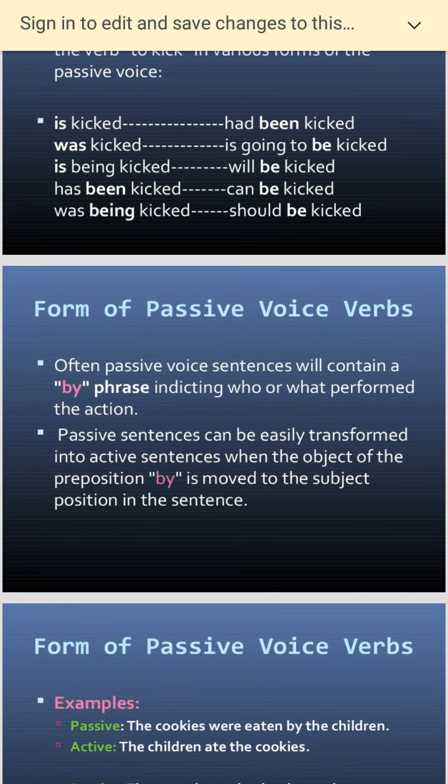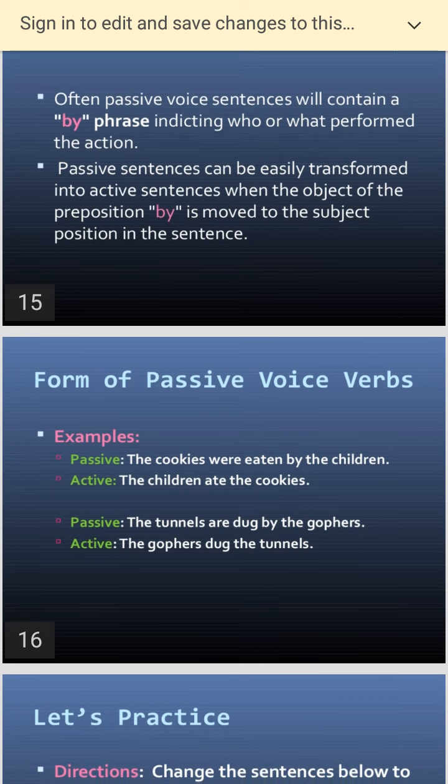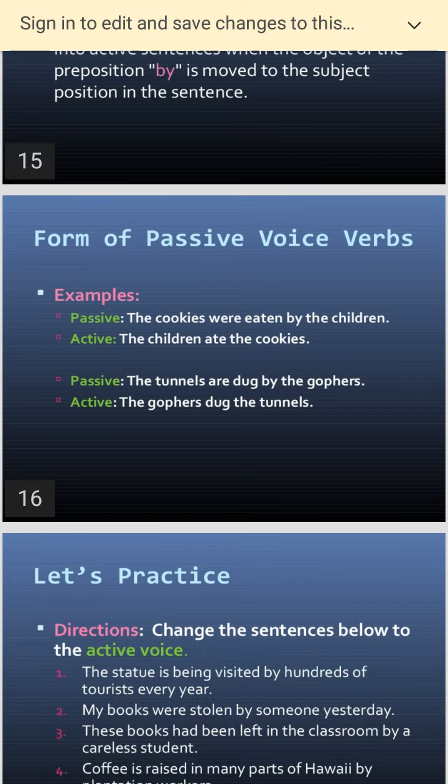Form of passive voice. Often a passive voice sentence will contain by. Remember, the book was given by Ram. Ram gave the book, there's no by here. The book was given by Ram. So whenever you have passive voice, you have to use the word by here. Example, the cookies were eaten by the children. The toffees were eaten by the children. The children ate the toffees. Simple. Again, the tunnels are dug by the laborers. The laborers dug the tunnels.